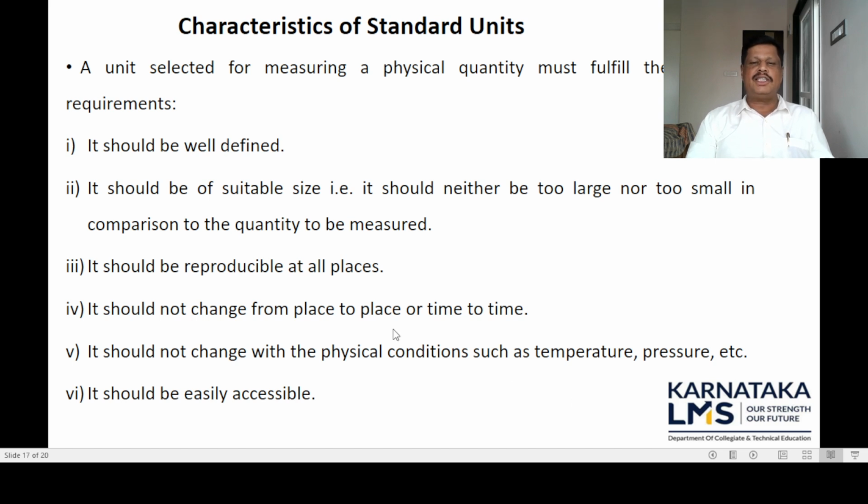So what are the characteristics of the standard units? A unit selected for measuring a physical quantity must fulfill the following requirements. Then what are the requirements? First one, it should be well defined. And the second one, it should be of suitable size. It should be neither too large nor too small in comparison to the quantity to be measured.